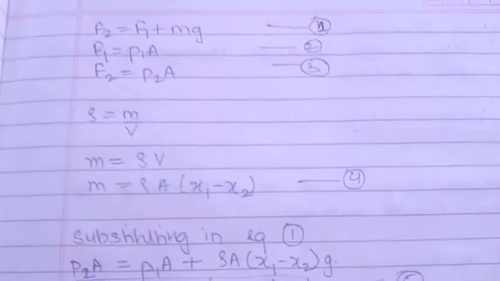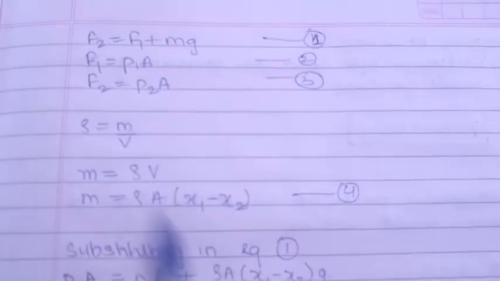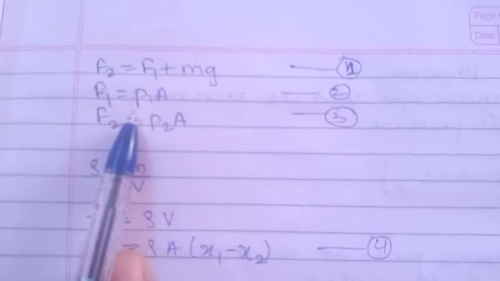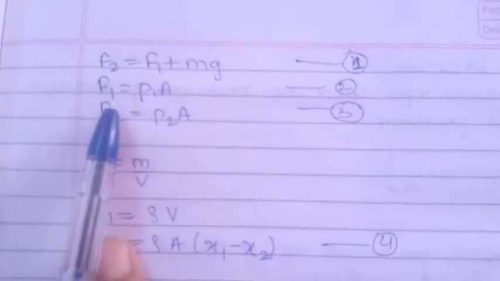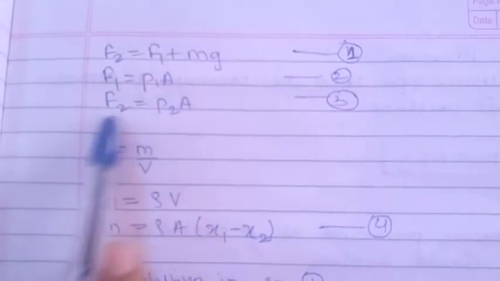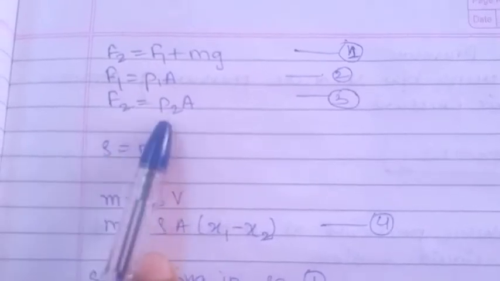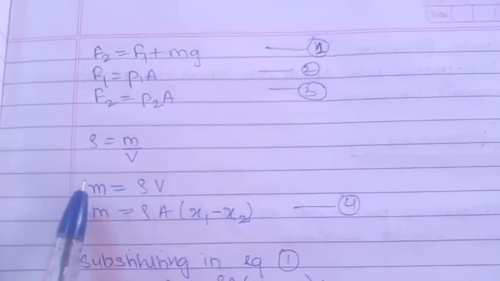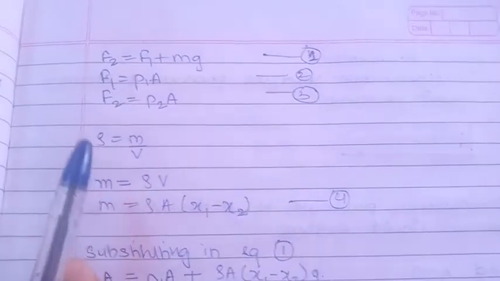Now suppose the pressure at point x1 is P1, so the force can be written as P1A, and at point x2 it is P2A. So you have these two formulas for the force. Then you have density is equal to mass upon volume.